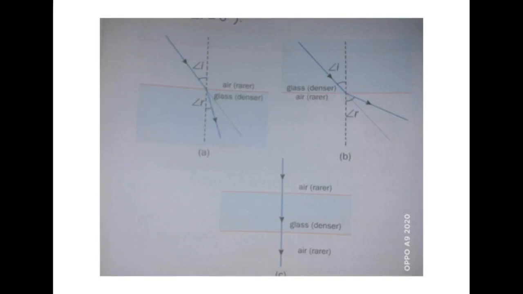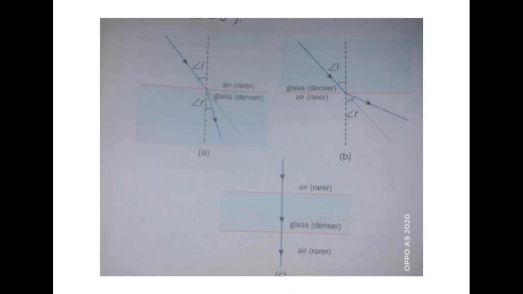Now similarly, when a light falls from air to glass perpendicularly, making an angle 90 degree, there is no bending, that means there is no deviation, light moves straight. You see from this diagram, light is moving from air and is passing through glass, but the normal line is very straight, so the light will go straight, there won't be any bending in this case.